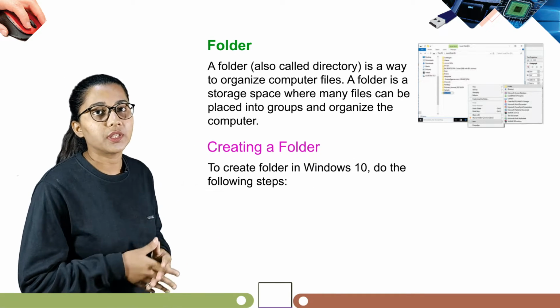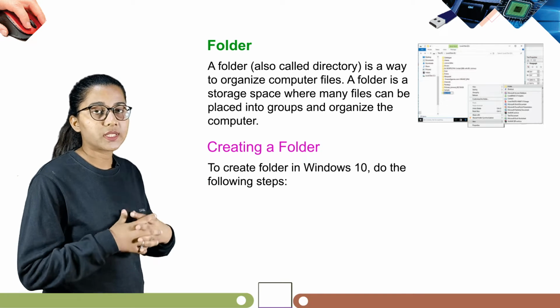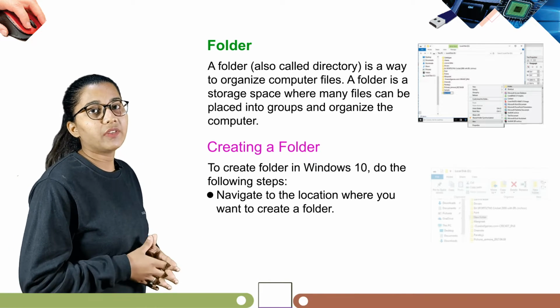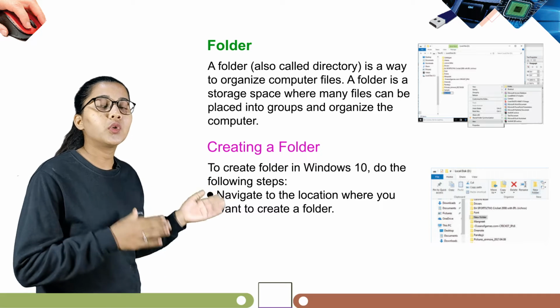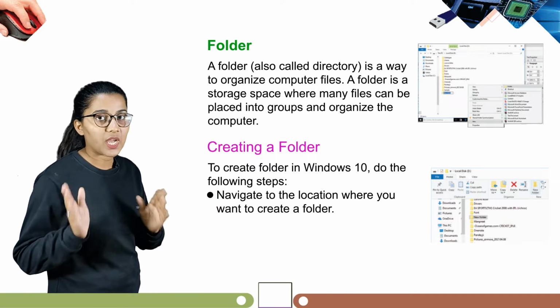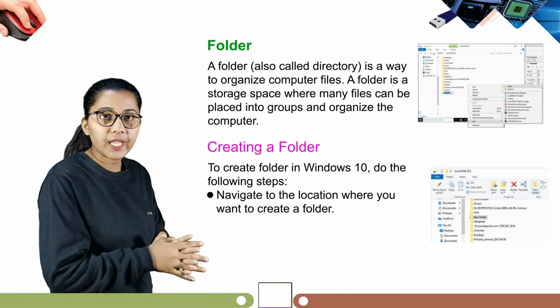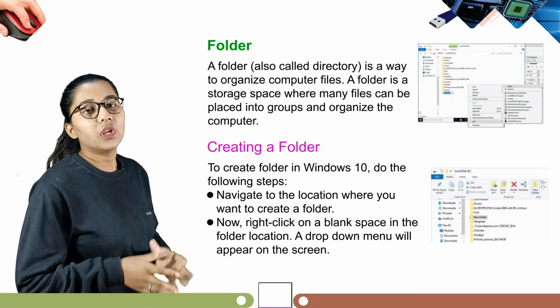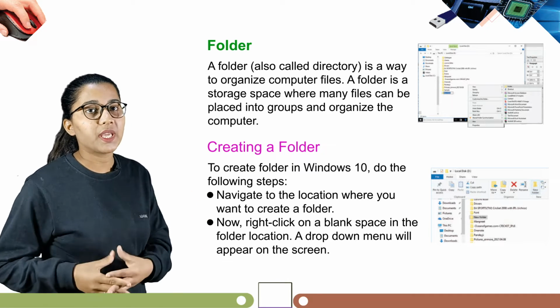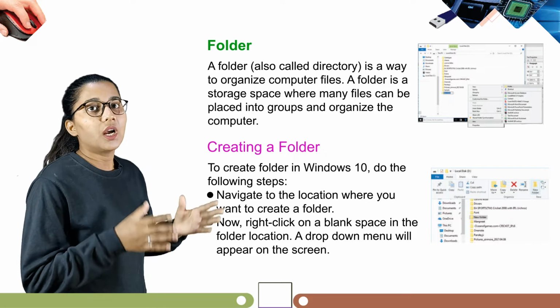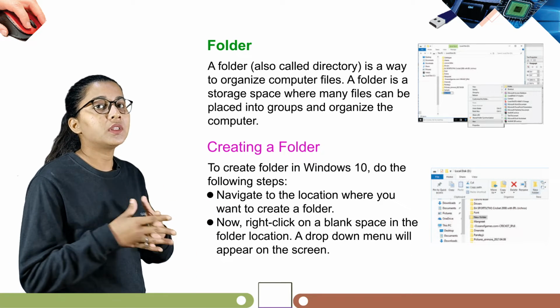To create a folder in Windows 10, do the following steps. First, navigate to the location where you want to create a folder. Go to the location where you want to create the folder. Now, right click on a blank space in the folder location. A drop down menu will appear on the screen.